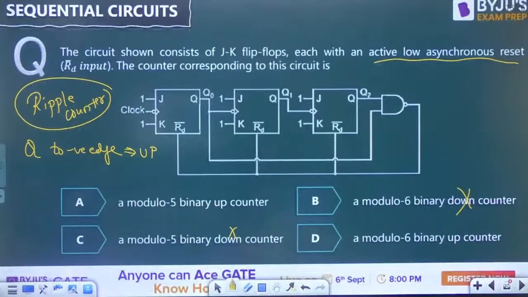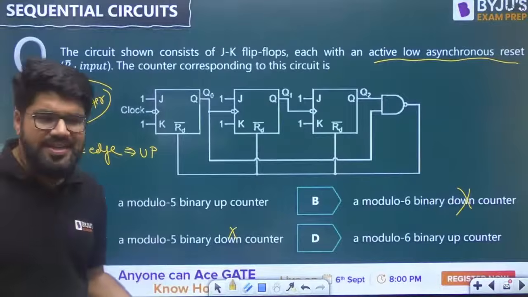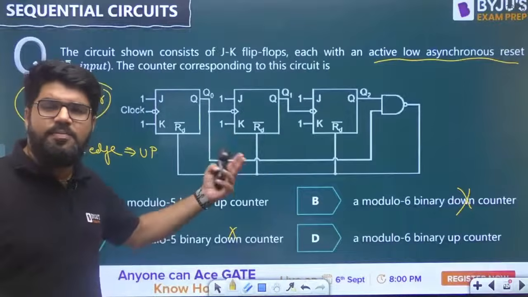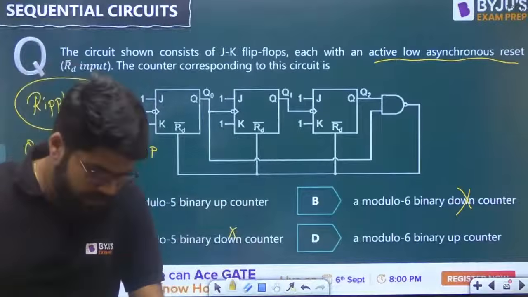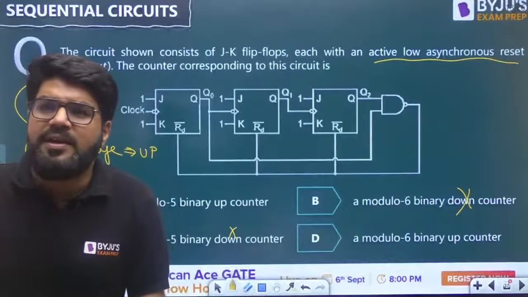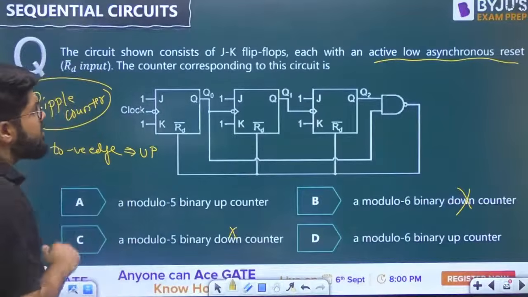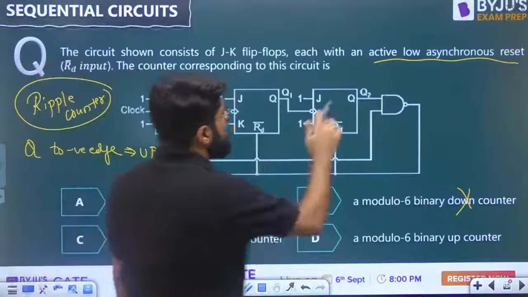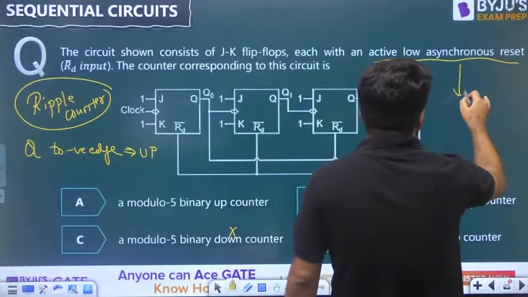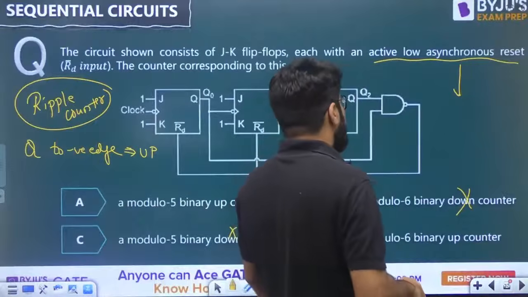But whether it is modulo 5, modulo 6, so what is the mod? See, if there was no reset, then it is a mod 8 counter. 3-bit can produce 2 power 3, 8 states. So it has to be a modulo 8 counter if there was no reset, but there is a reset also given. Active low asynchronous reset. What is the intent of this active low?